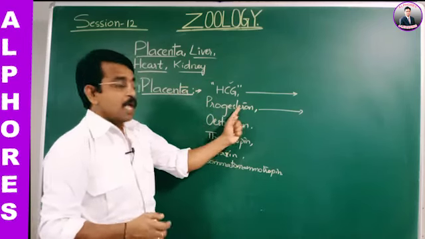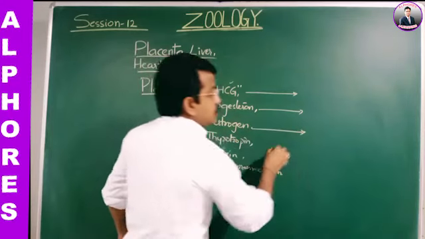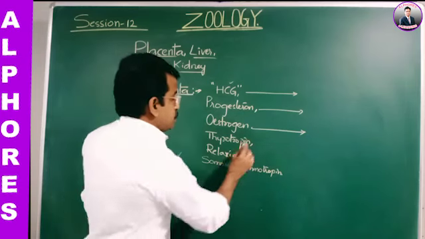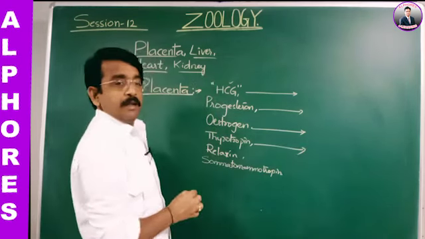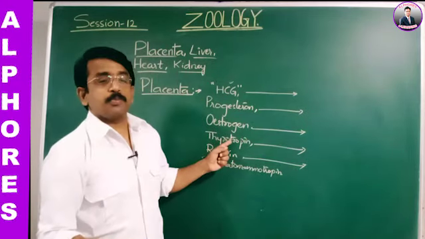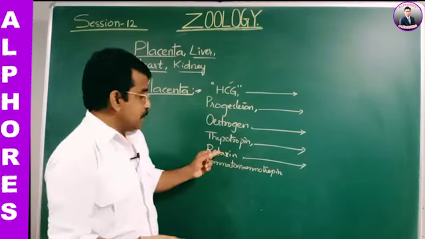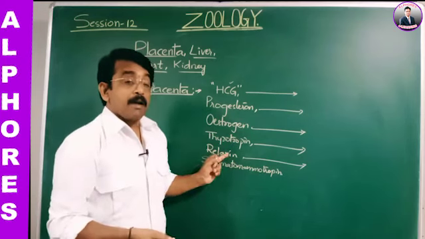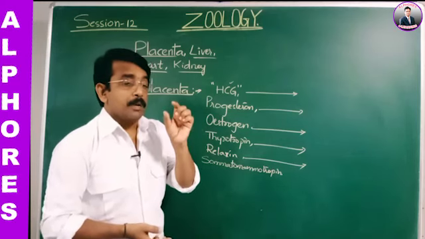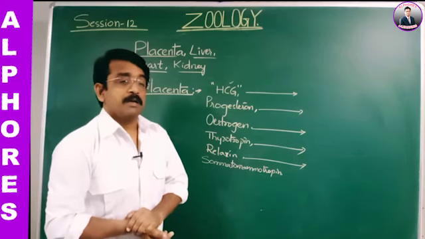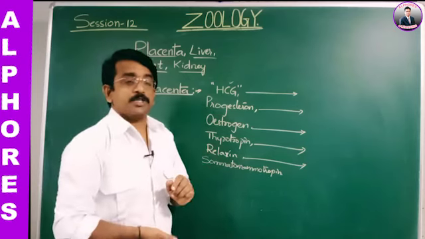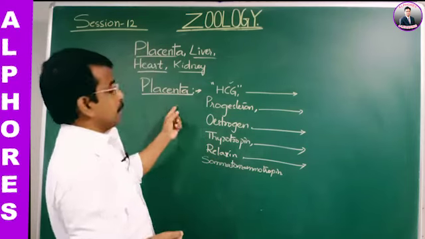Next, estrogen. Estrogen maintains the feminine features, uterus and mammary glands. Thyrotropin is for basal metabolic activities. Next, relaxin. Relaxin is the hormone during childbirth. The pubic symphysis ligaments are relaxed by means of relaxin, a hormone released from the placenta.